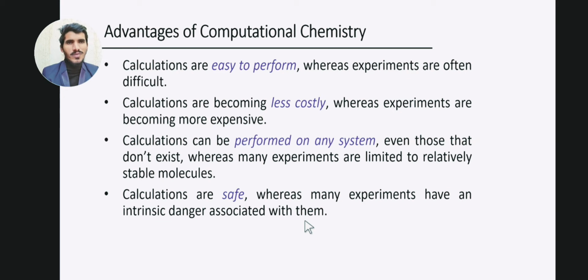If we perform experiments in laboratories, as you know, there are a lot of dangerous things involved, like using dangerous acids, etc. Whereas in computational chemistry, everything is performed on a computer, nothing is performed in a lab. I can say that computational chemistry is safe as compared to experimental chemistry.